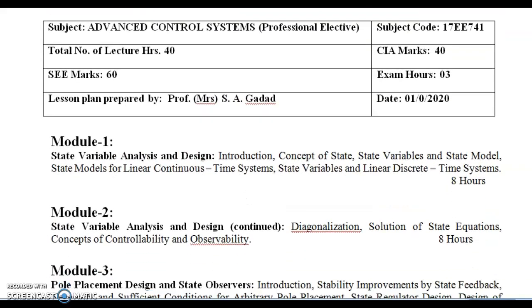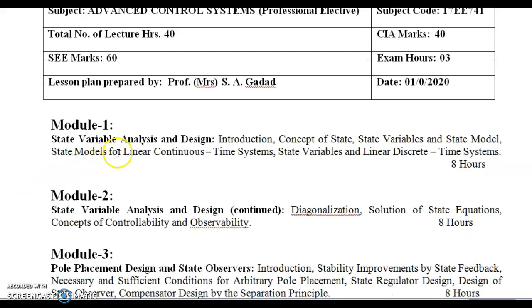In the first module we are going to study state variable analysis and design. Here we are going to see first the important definitions: state variables, what is the state model, state space, state trajectory. These are the definitions we are studying first.